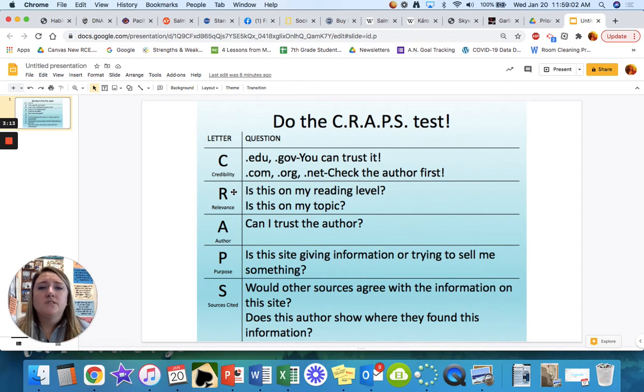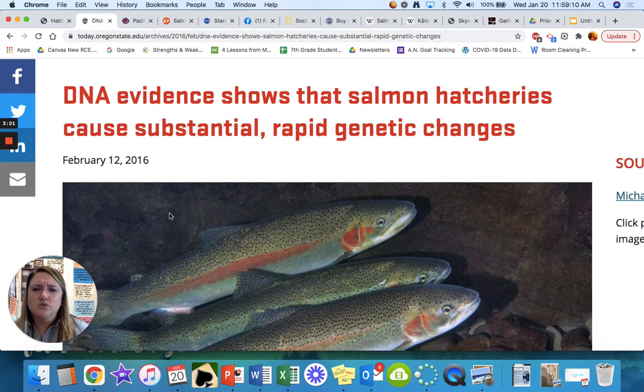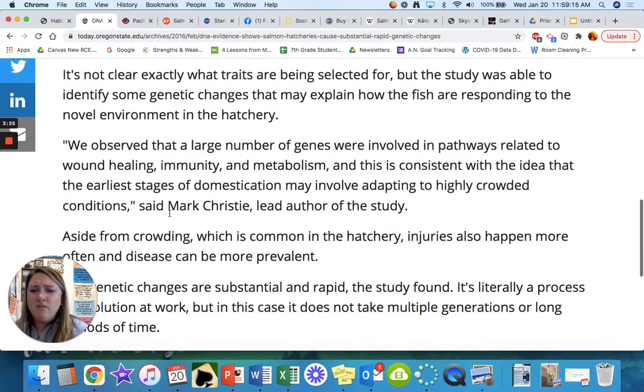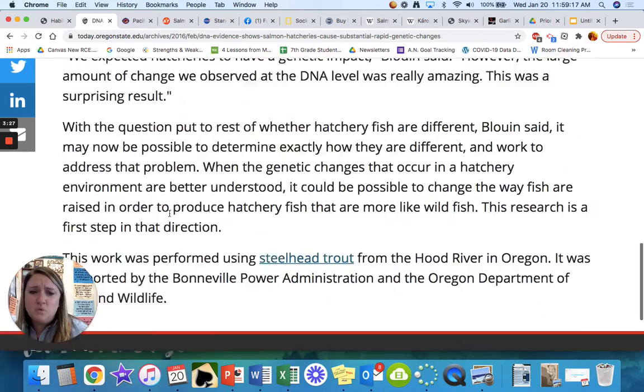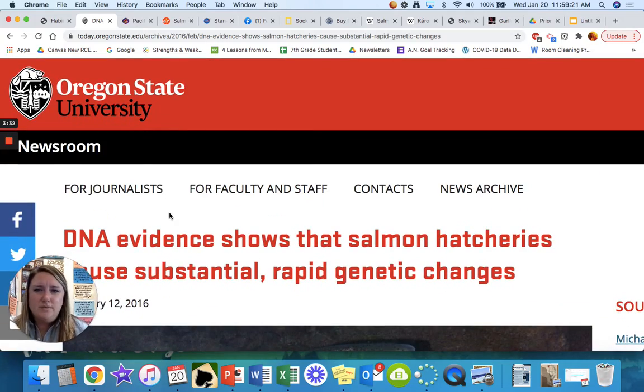The R in CRAPS is for relevance. You have to think, is this on my reading level? You might read this article about DNA evidence showing that salmon hatcheries cause substantial genetic changes, and you might read this and be like, what? I don't even understand what they're talking about. This is way too above my reading level. And in that case, you wouldn't want to use this website.